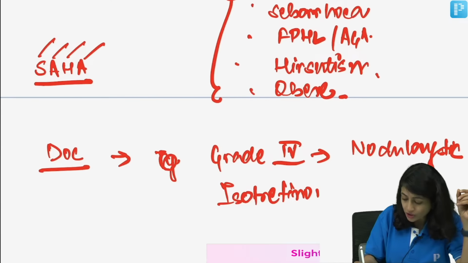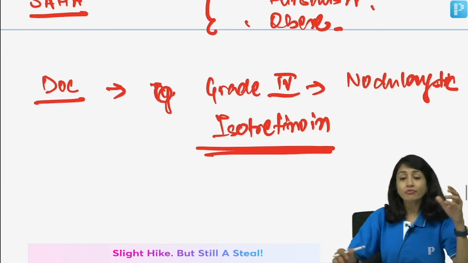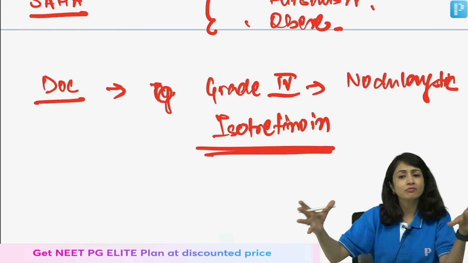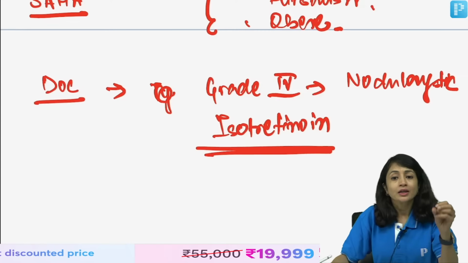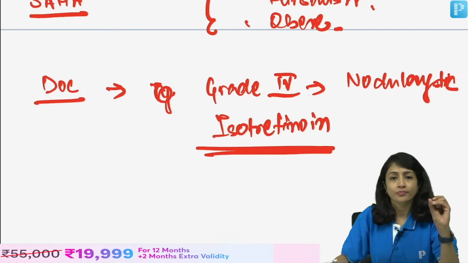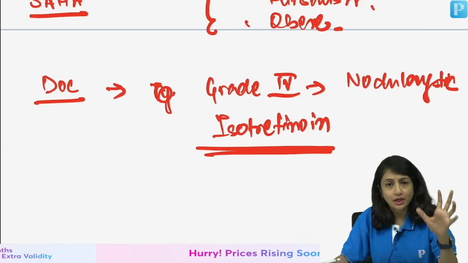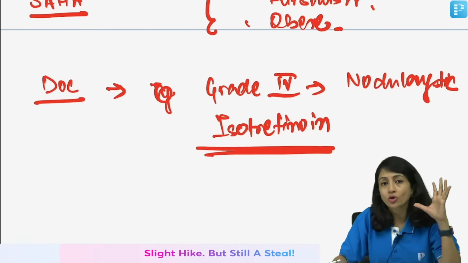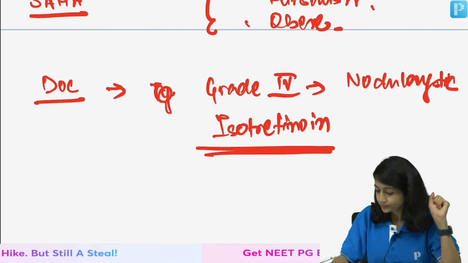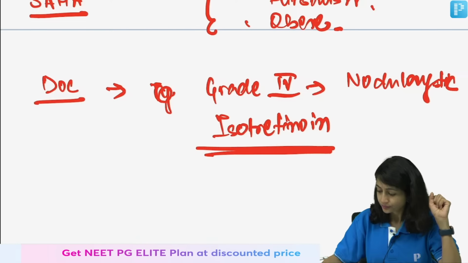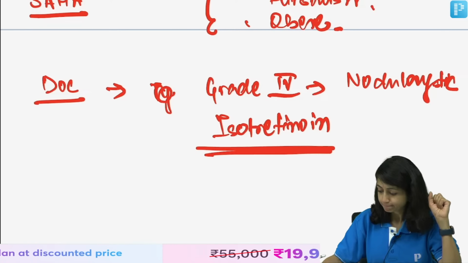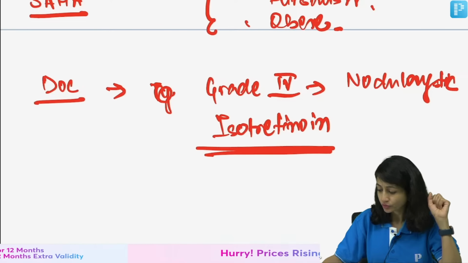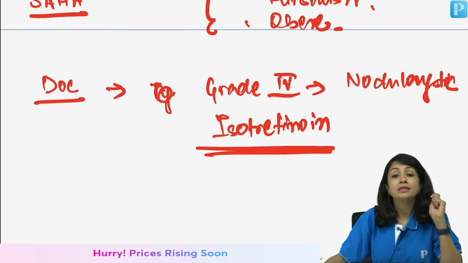There was once a question on isotretinoin: if you have a childbearing age group patient and she has severe nodulocystic acne, can you give isotretinoin, yes or no? A woman of childbearing age group has nodulocystic acne, would you treat with isotretinoin or not? Okay, the answer is yes.